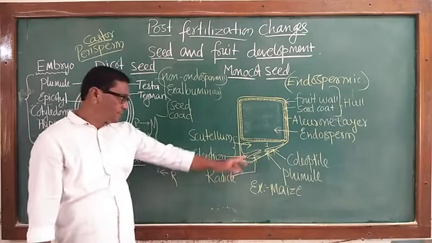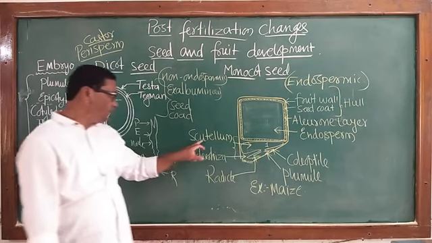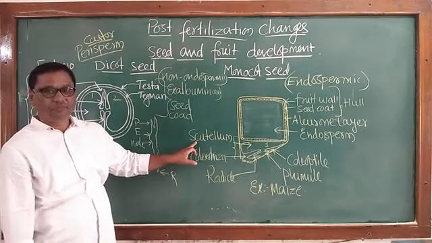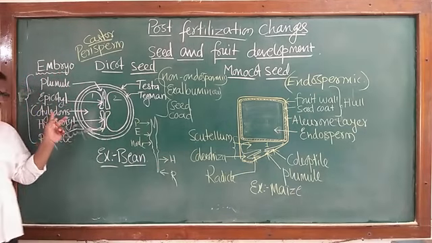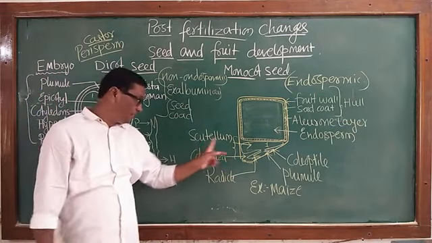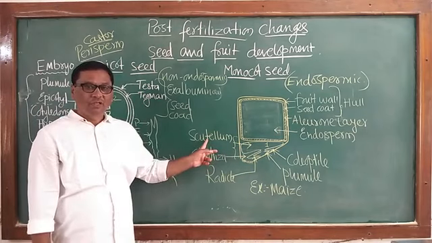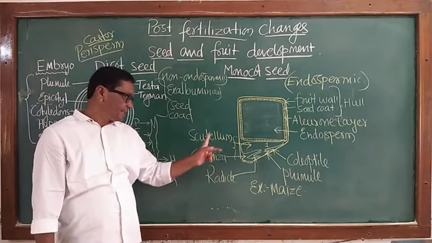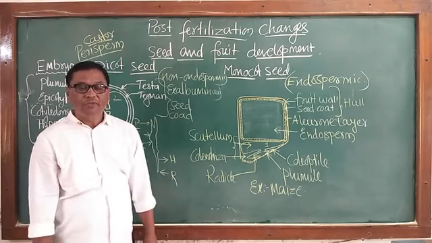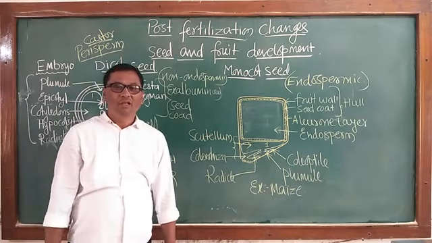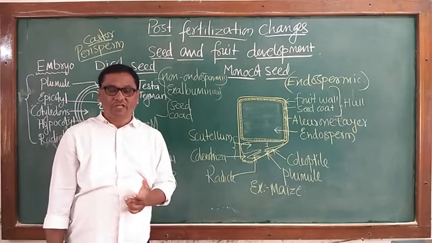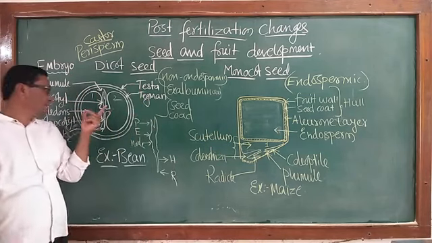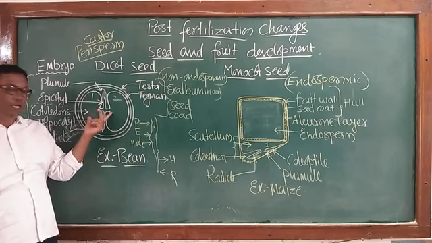In the monocot seed, the cotyledon is called the scutellum. Here the word is cotyledons, but here we see the word labeled as scutellum. Now this cotyledon has a special name, scutellum. It is thin, membranous or papery in structure. Here the cotyledons are thick and store reserve food material.